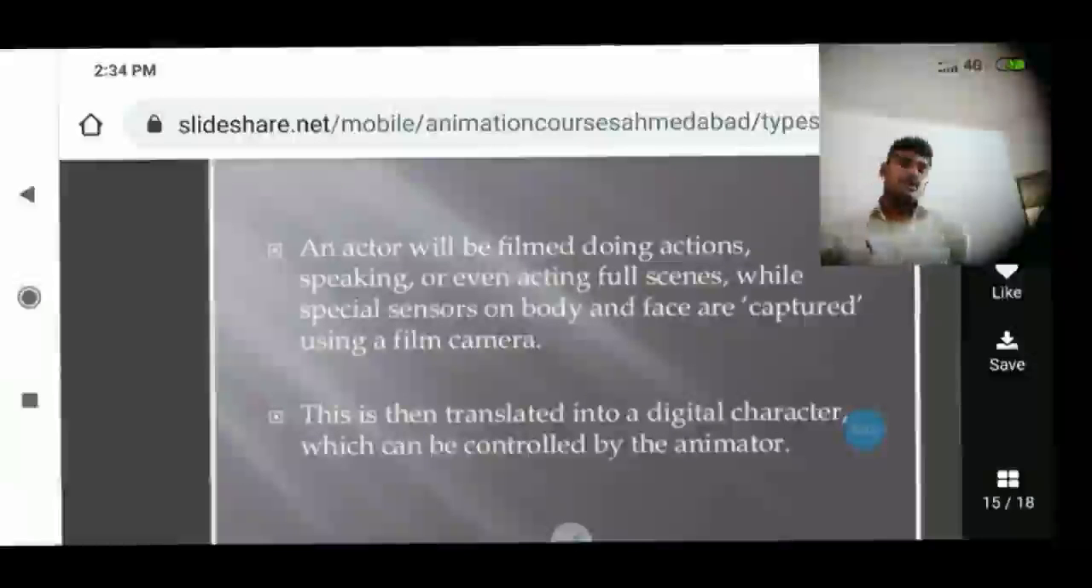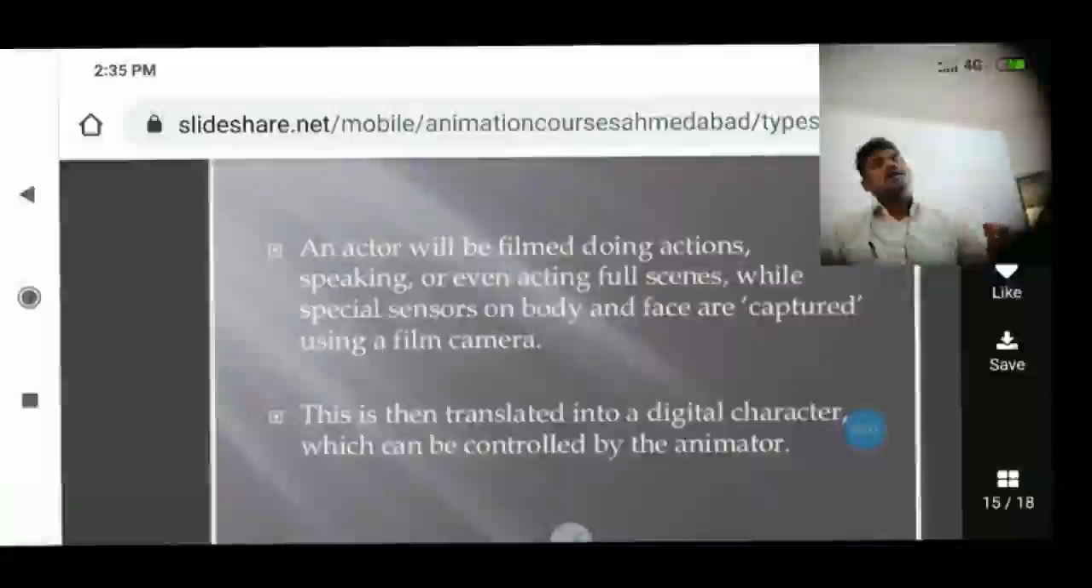So in this lecture, till now I discussed types of animations. First one is traditional, second one is 2D vector based animation, third one is 3-dimensional computerized animation, fourth one is the stop motion animation, and fifth one is the motion graphics animations. These are all types of animations. And we come to the end.